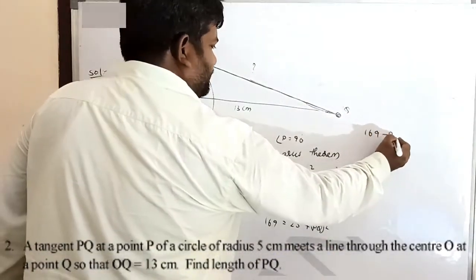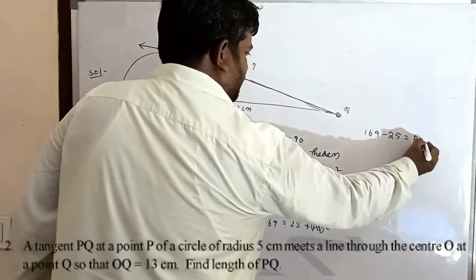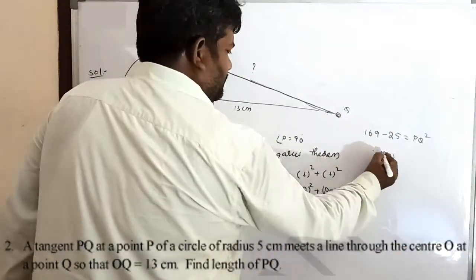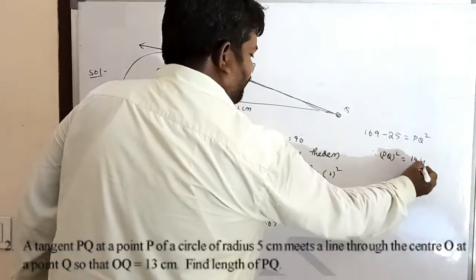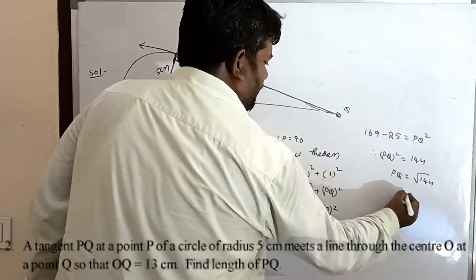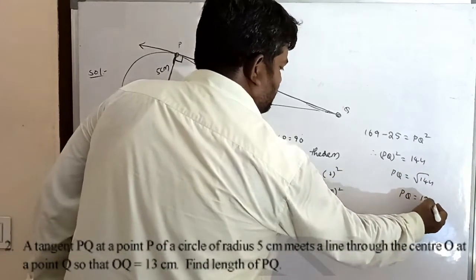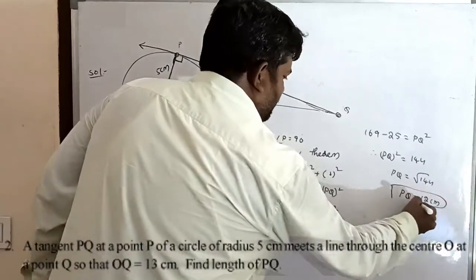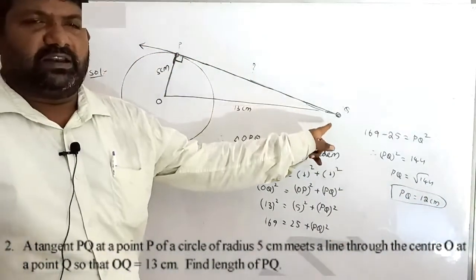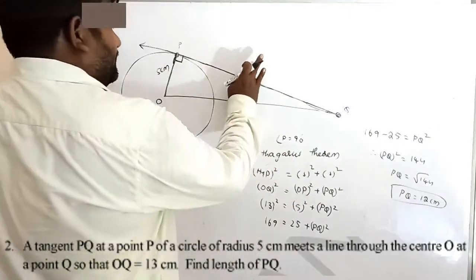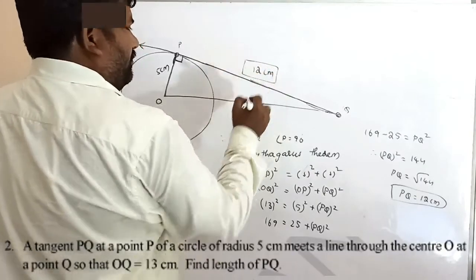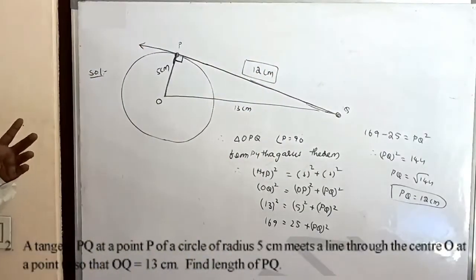169 minus 25 equals PQ whole square. Now PQ whole square equals 144. PQ equals root 144, so PQ equals 12 centimeter. Here it is plus or minus 12, but length is not negative. So PQ equals 12 centimeter, from the Pythagoras theorem.